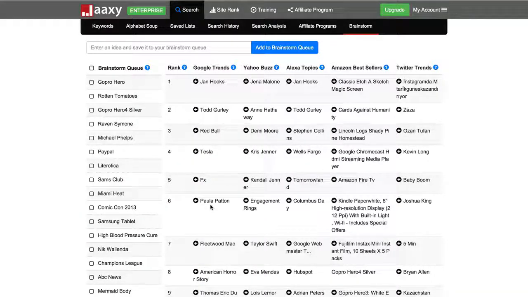So if you don't have an existing niche that you're within, say you don't have a website and you're looking for an idea for a website that you're going to be building a business within, one of the main features within Jaaxy that can help you out with this is the brainstorm feature, and you'll find that under the search tab. The very last link is the brainstorm link.